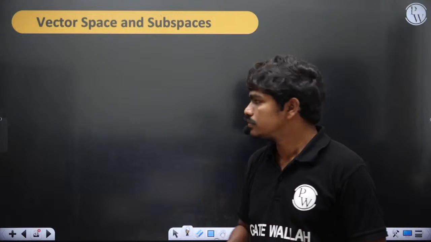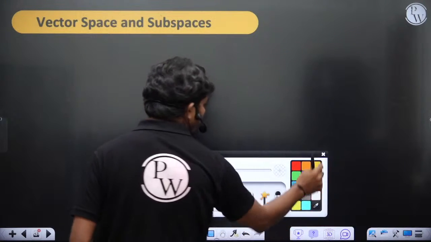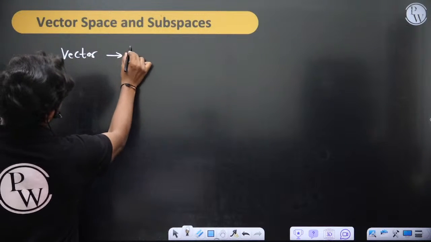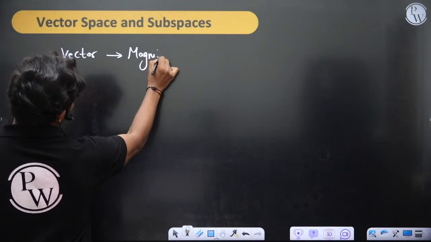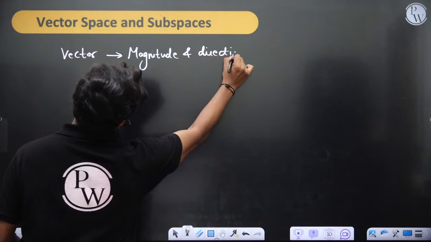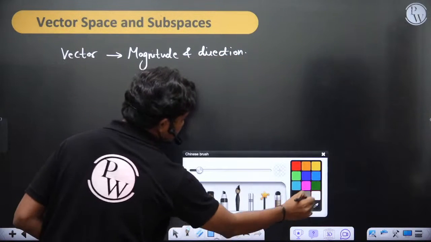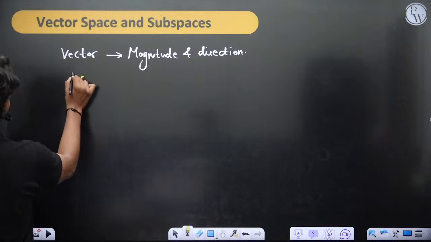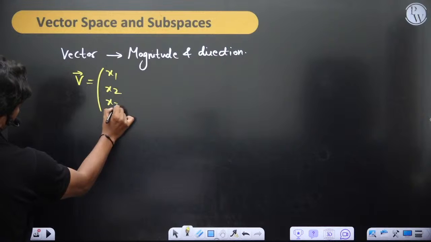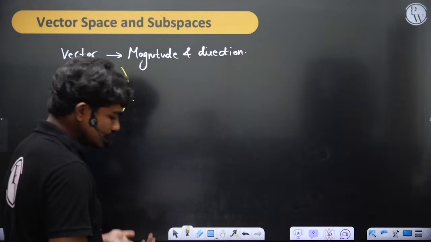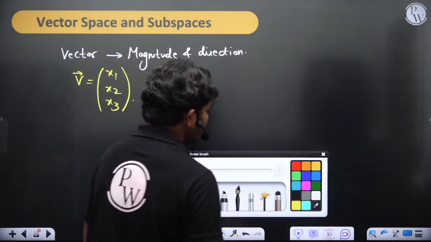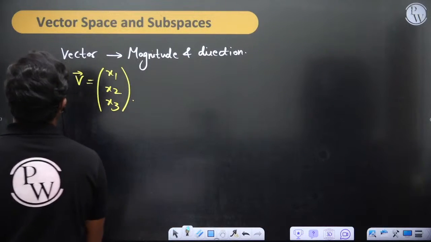Clear? Then let's see this vector space. So first of all, you know what a vector is? It has some magnitude as well as direction. Now when you come to space, a 3-dimensional space, a vector V, let's say for example, is denoted with coordinates x1, x2 and x3. This is a vector which is denoted by the components in which you write it. Then a space is nothing but a vector space.